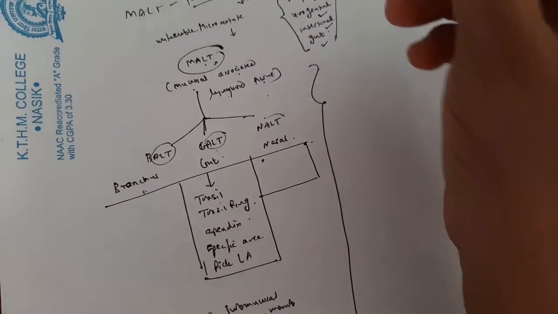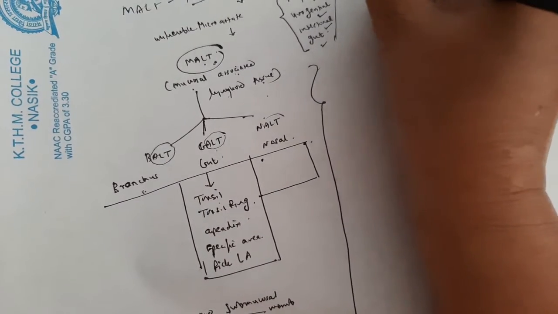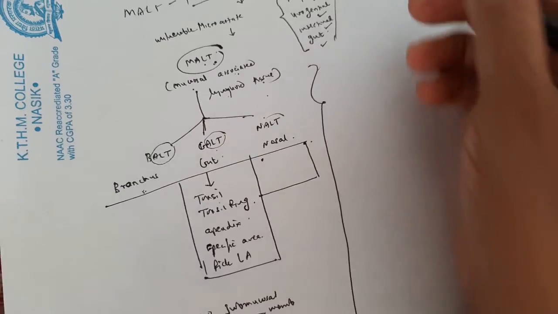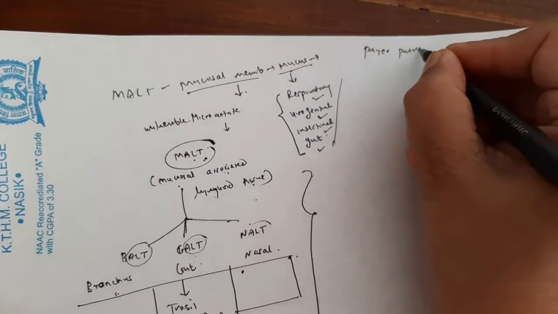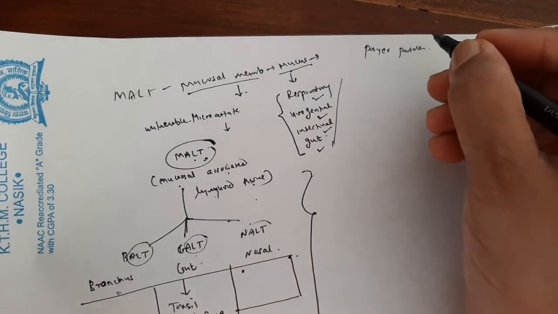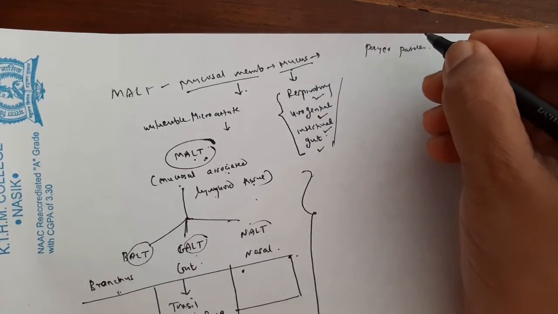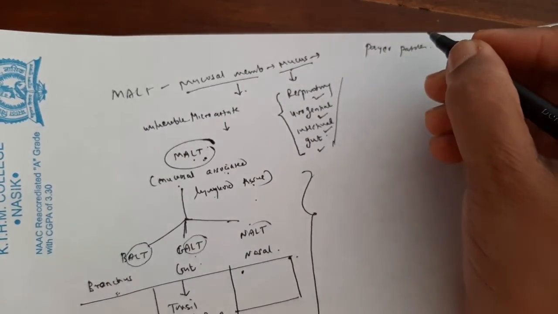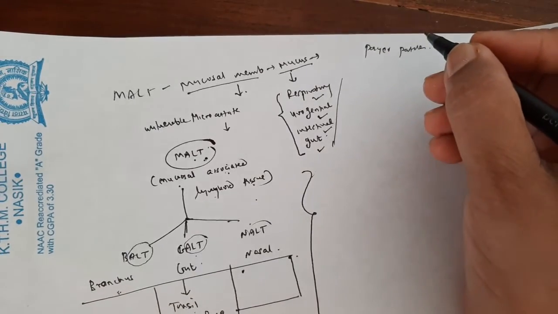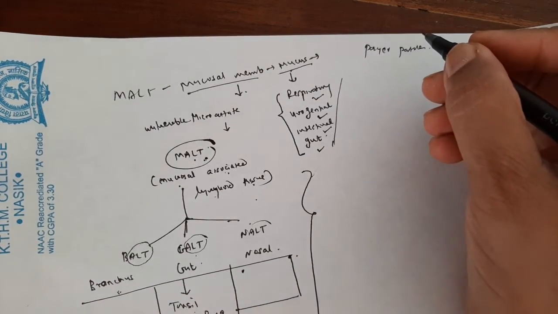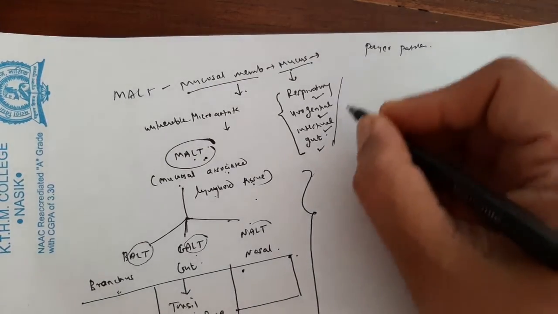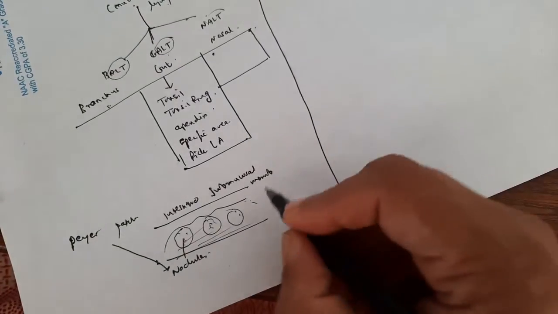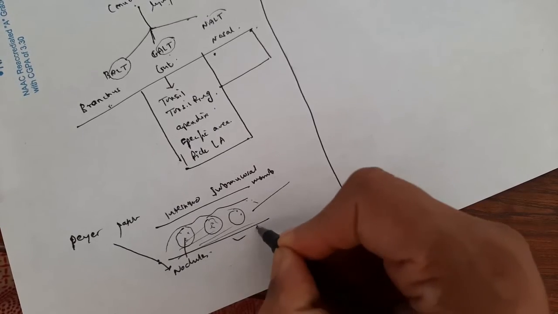So first we will see what Peyer's patches are. Now we have seen the location of Peyer's patches. They are present as nodules in the intestinal mucosa. If you see the diagram of Peyer's patches, with the intestinal villi, I am going to extend this part.